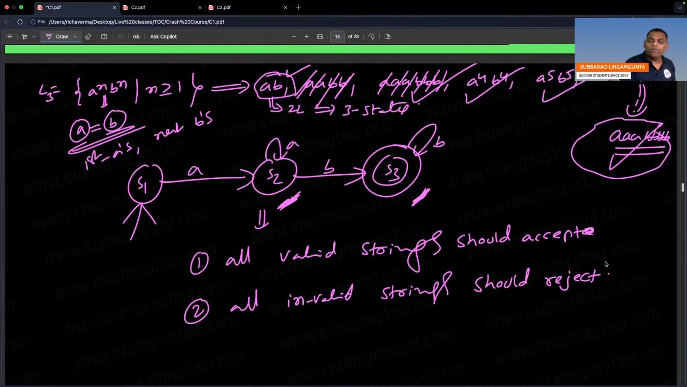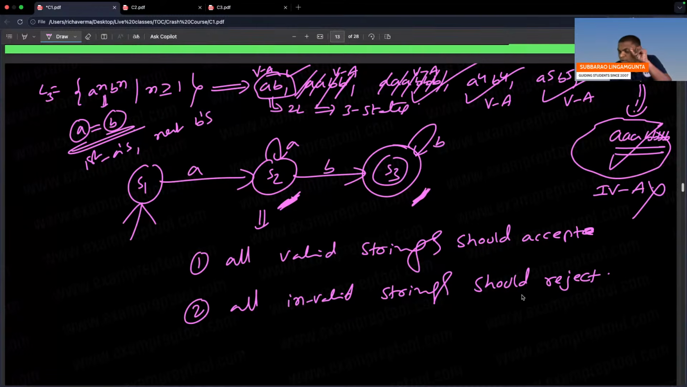But the problem is, valid accepted, no issue. Valid accepted, no issue. Valid accepted, no issue. But see here, invalid is still accepting. There is an issue here. All invalid strings should be rejected, but an invalid one is also accepted. Even one invalid string accepted means it fails. So triple A, 5 B's is an invalid string, but it is accepted.